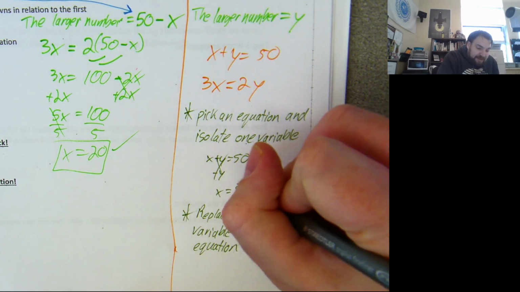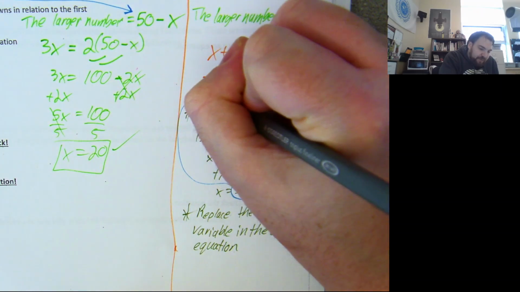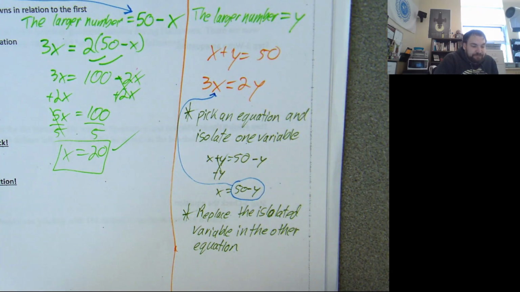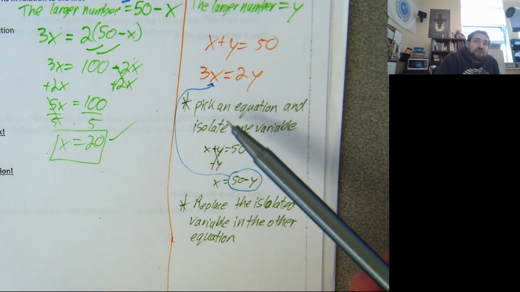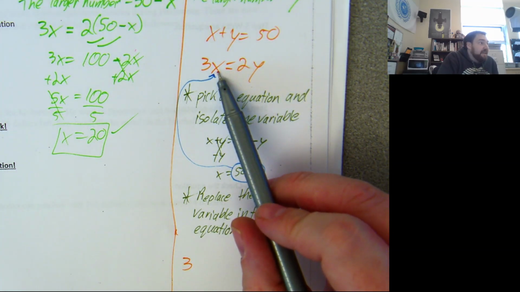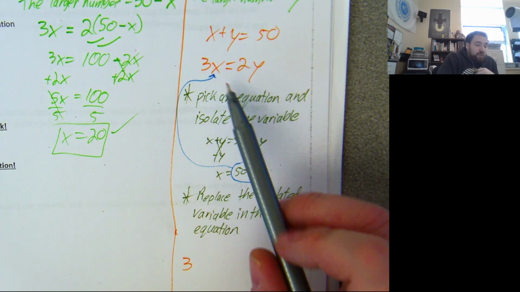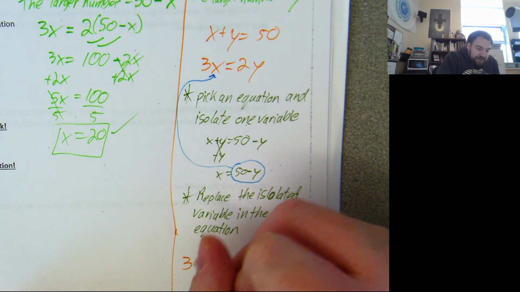If x is equal to 50 minus y, I'm going to take 50 minus y. I'm going to move it up to the other equation, and I'm going to put it where x was. So by doing that, what I get now is this. The 3 stays where the 3 is, and I'm going to replace x, like we've been doing with our checks and stuff. We're going to replace x with this expression here. So I'm going to put brackets where x was.